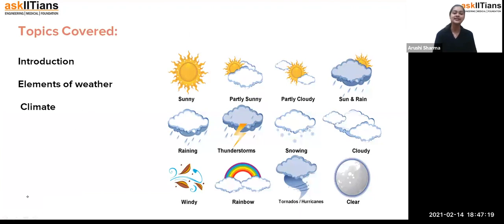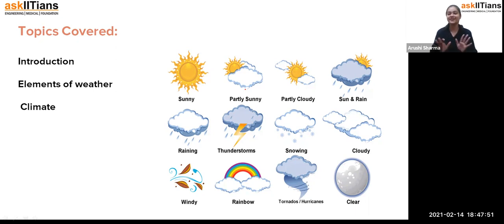So students, these are the topics which we are going to cover in today's class. Very small topics, we don't have to think so much about them. As you can see in the picture, there is a variety of weather, like sunny, partly cloudy, and raining. Like we have variety in our dresses, someday we want to wear a shirt, a t-shirt, or a top, similarly God has also given us variety in weather.